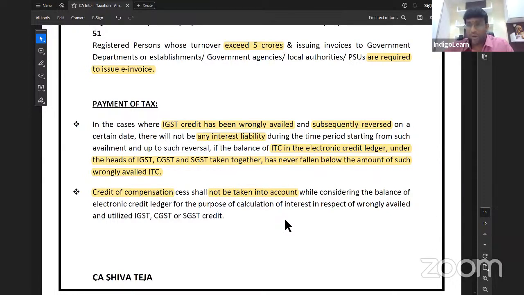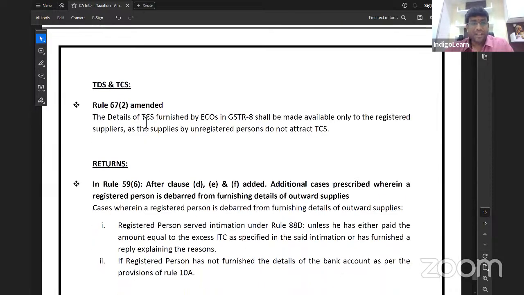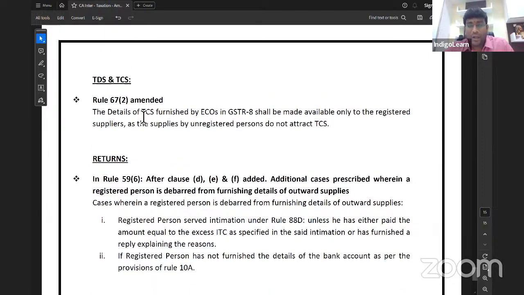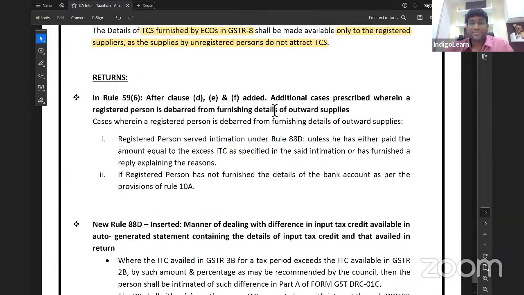GST compensation cess we are talking about. That's the story of amendment in payment of tax. Now, TDS and TCS, my dear friends, the details of TCS furnished by e-commerce operator in GSTR 8 will be made available only to registered supplier. Obviously, because supply by unregistered person will not attract TCS. Clear, friends?